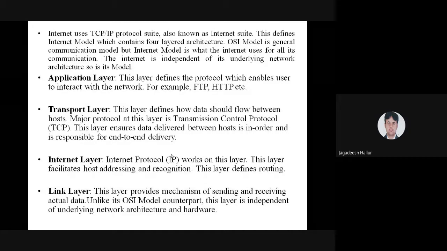That connectivity has to be maintained till the end of the transfer of data. That has to be done by TCP, which is connection oriented, establishing a connection between computers.